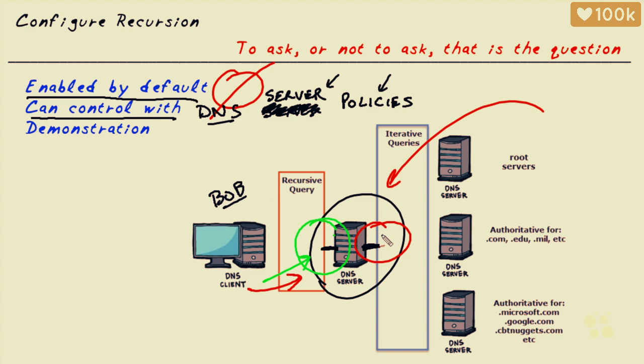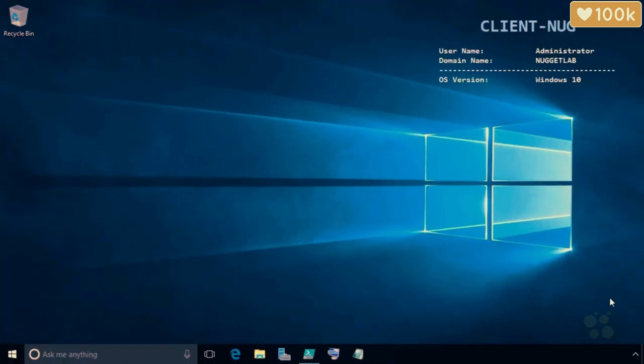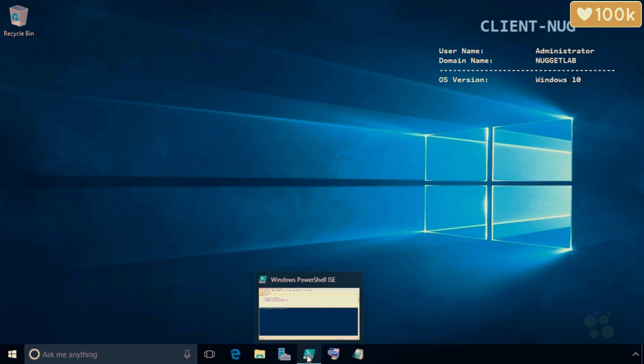So in our lab environment, that's what I'd like to walk you through. And then after we do it together in the video, I'd like you to do the hands-on lab and practice it on your own. So in our lab, I've logged on to our Windows 10 client computer. And here on the Windows client, let's go ahead and open up the Integrated Scripting Environment by using the icon here in the taskbar.